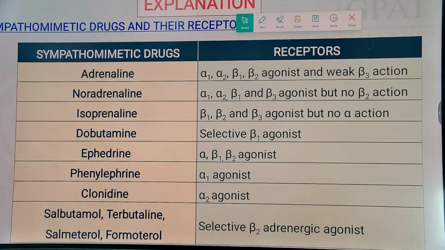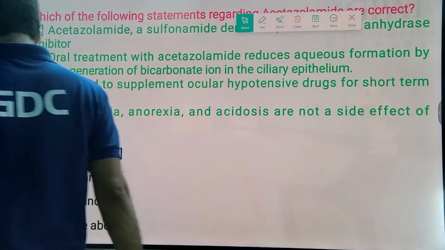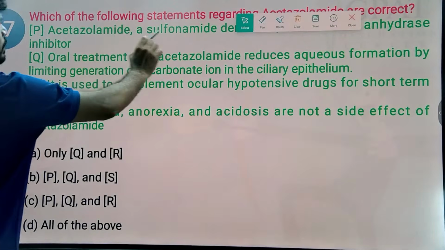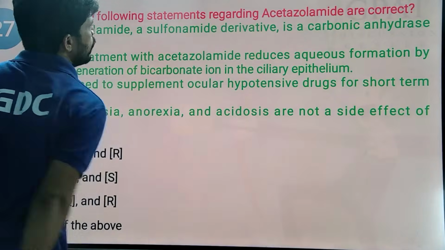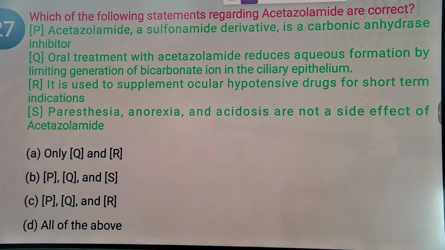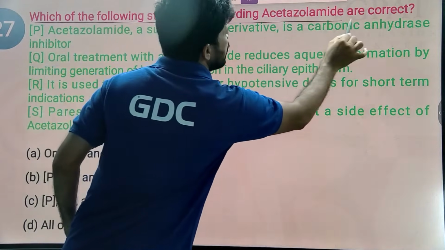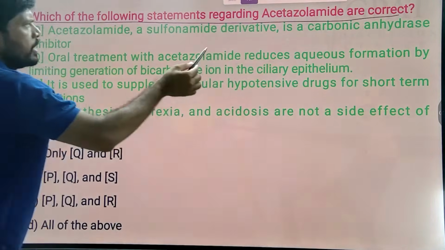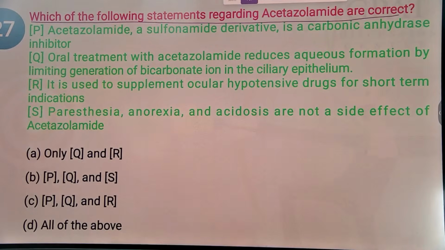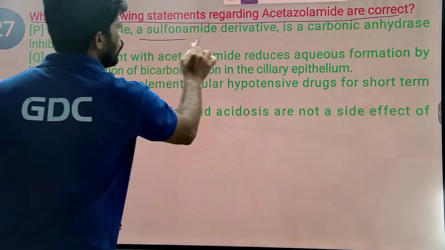Okay. Next. So let's have a discussion on the next MCQ. So what is the next MCQ? Which of the following statements regarding acetazolamide are correct? Acetazolamide is generally a carbonic anhydrase inhibitor. Let's have a look at this. So acetazolamide is a sulfonamide derivative.